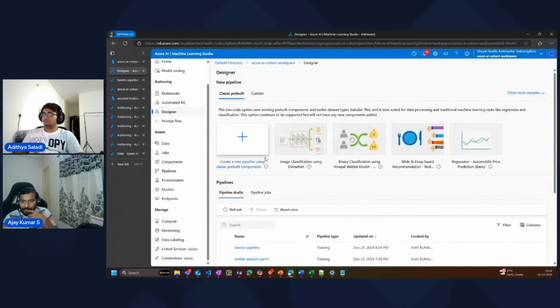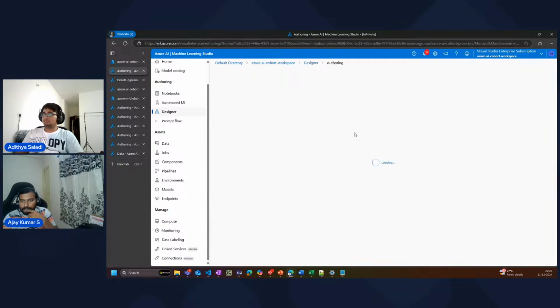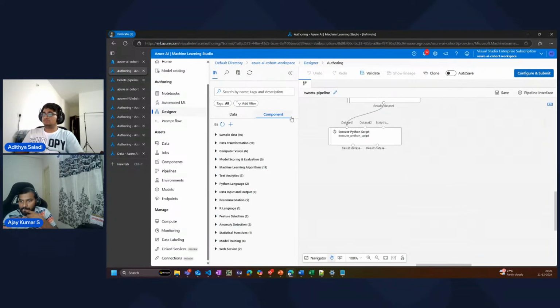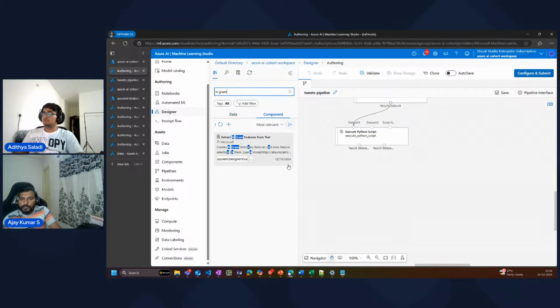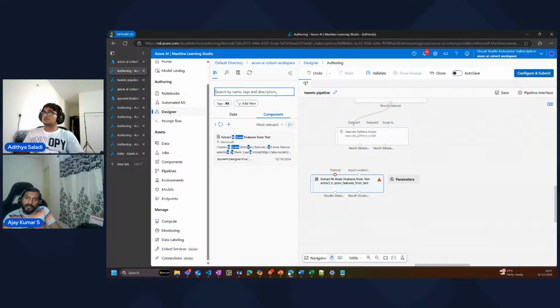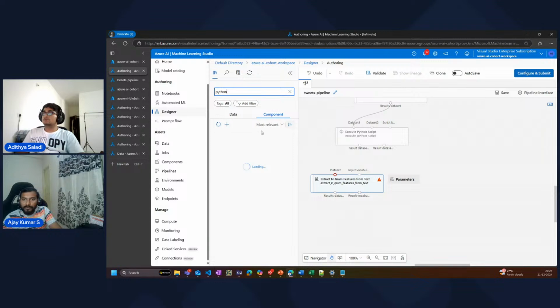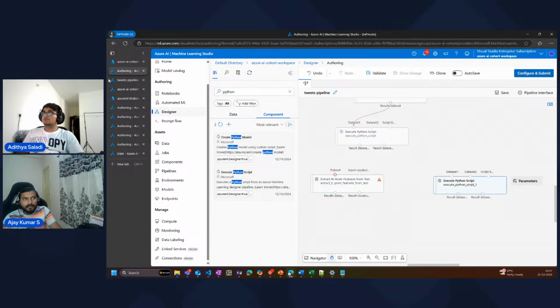So let me go to the designer back. So I'm going to create a new step here. So after the Python execution step, I'm going to create an ngram component here. So there is an ngram extract which can help us here. And also I'm going to create one more Python script where I'm going to write the tf-idf script code for it, right? So let me go create a Python, and then I'll just,